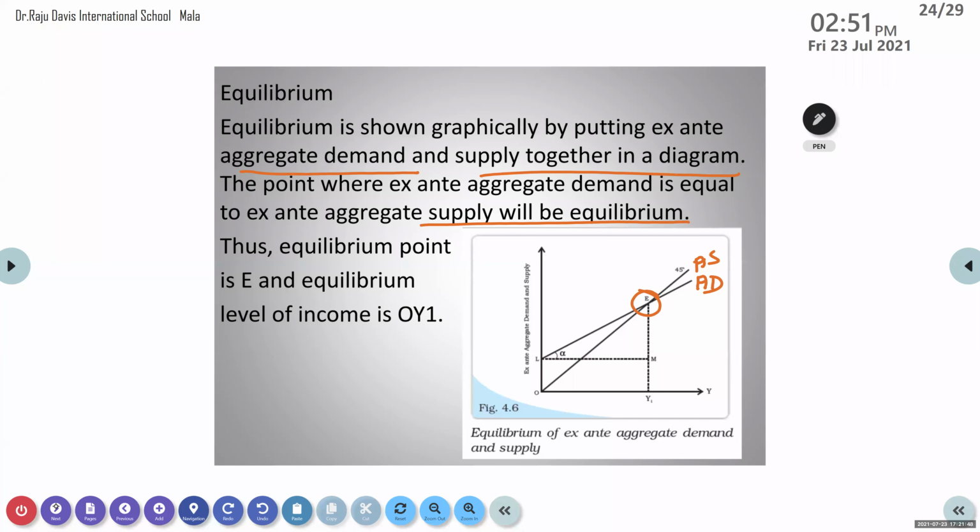Tell, what you are telling is correct. Aggregate supply is equal to aggregate demand. Okay, so this is the area where the equilibrium position we can find.